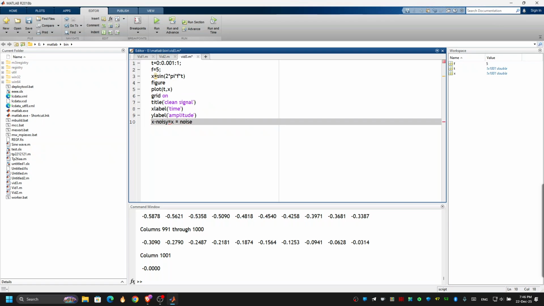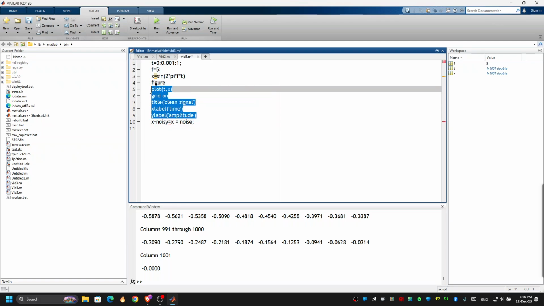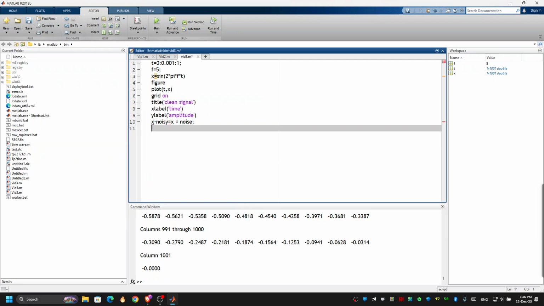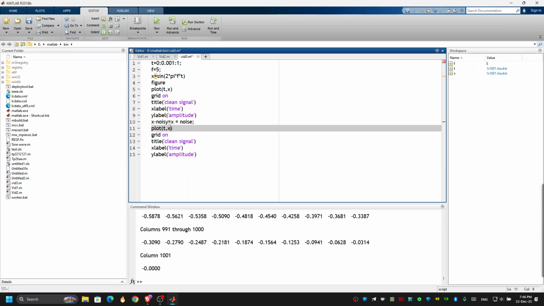Bear with me for a moment. So by adding the noise to the signal, we simulate a real world condition. Let's just copy this plot so that we can see it clearly, and plot the X, let's change this to X noisy.